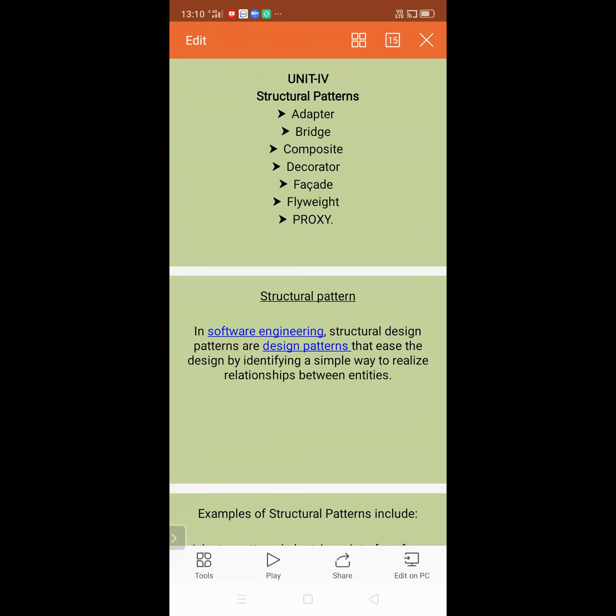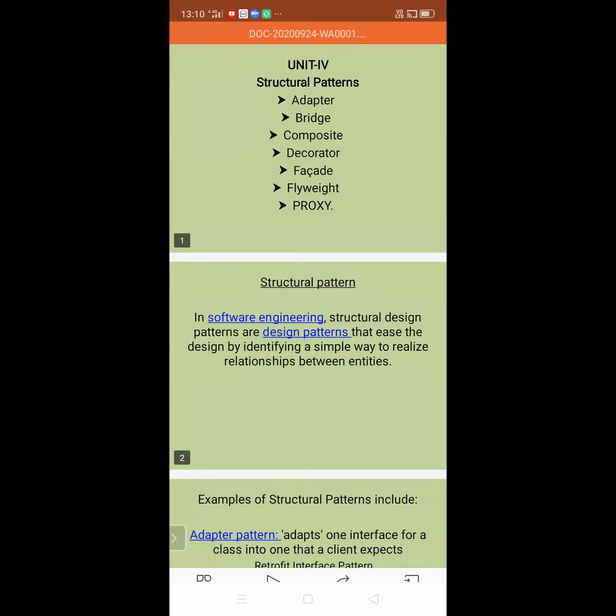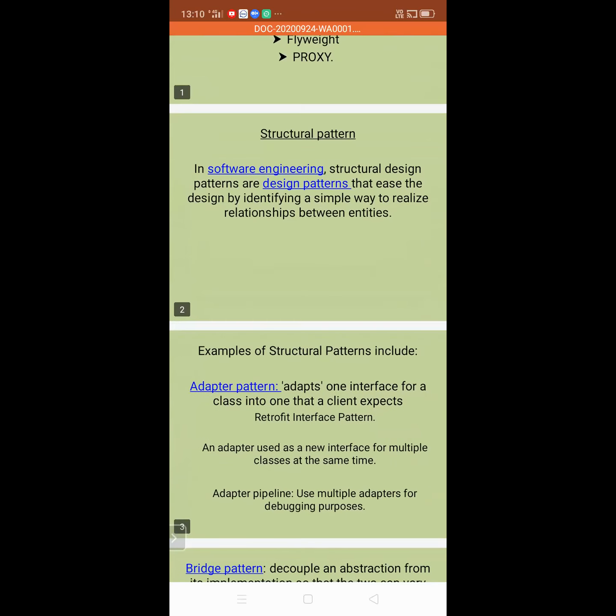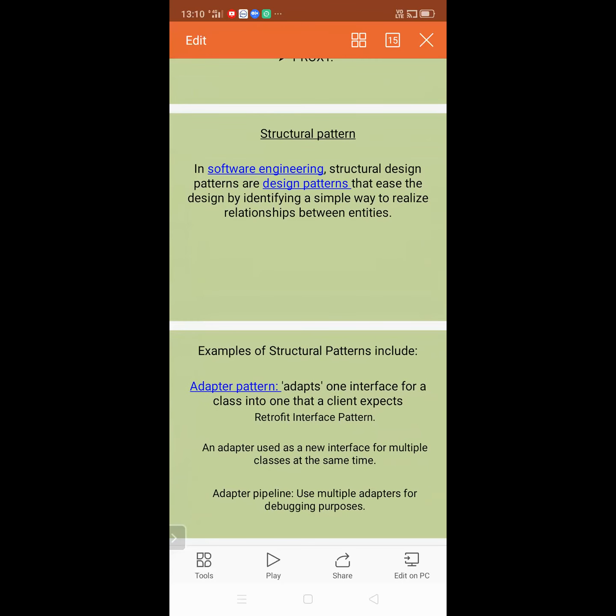So that means adapter, what is the purpose? Adapter, bridge, composite, decorator, facade, flyweight, proxy. Okay. In the next sessions, maybe we will discuss the remaining topics. So first of all, we try to discuss what we discussed in the last class. In the last class, mainly we discussed the adapter.